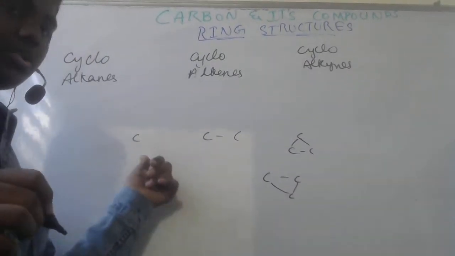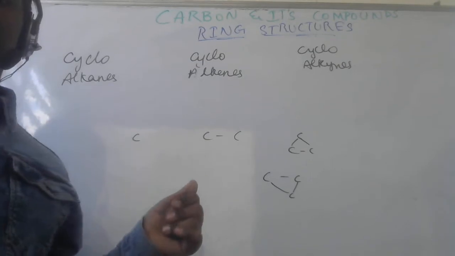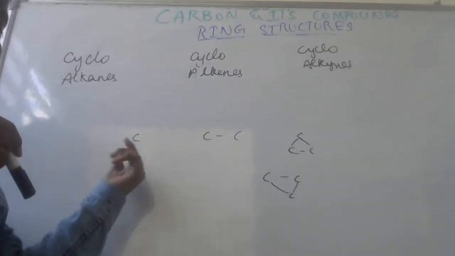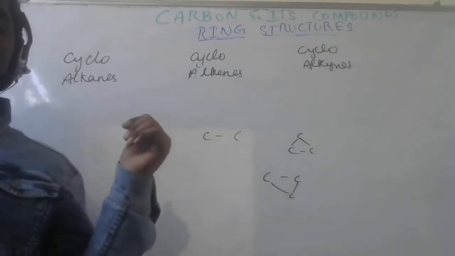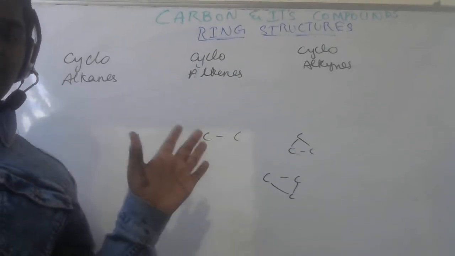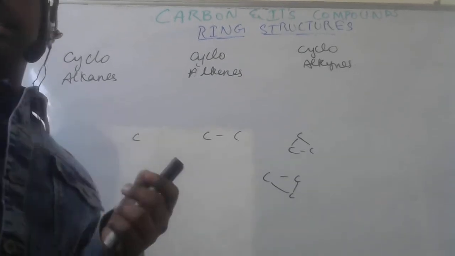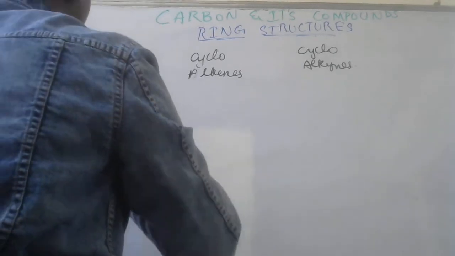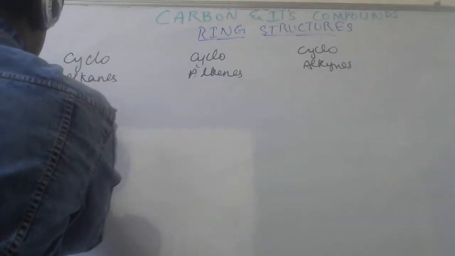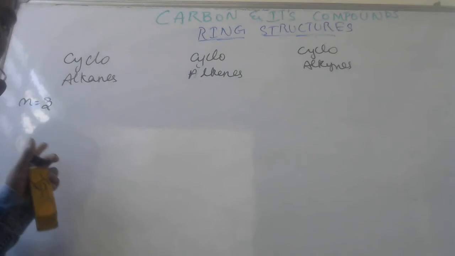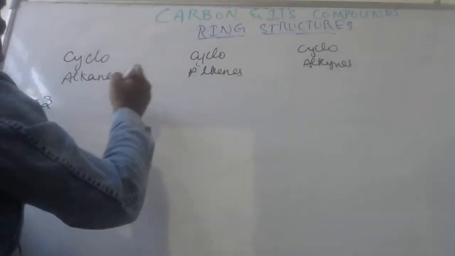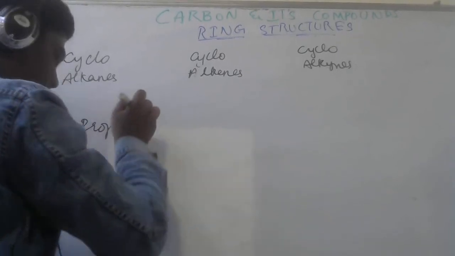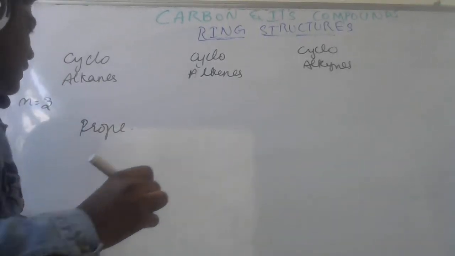But for n equals 1 and n equals 2, getting the ring chains is difficult. So this says that these cyclos, or the ring chain structures, start with n equals 3. 3 means the word root would be prop.